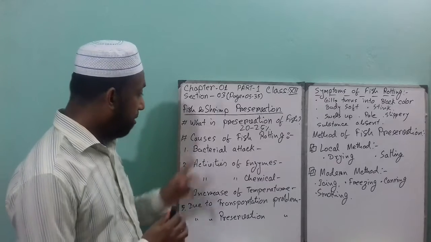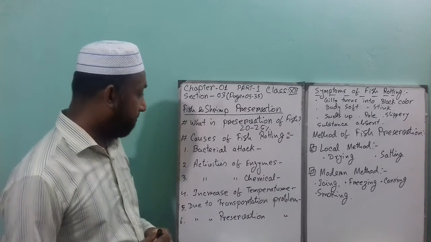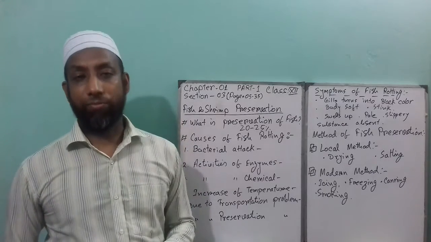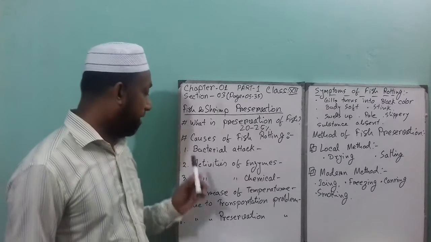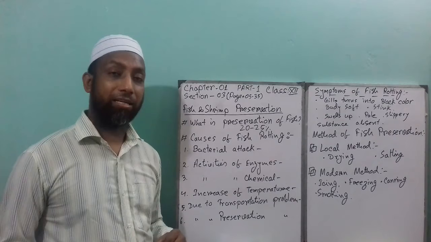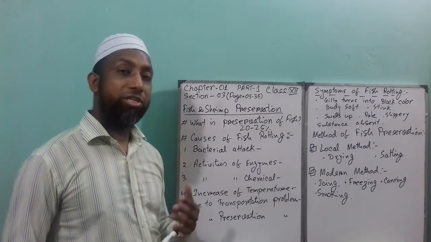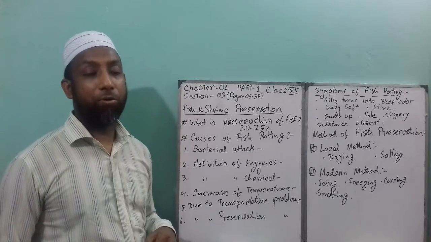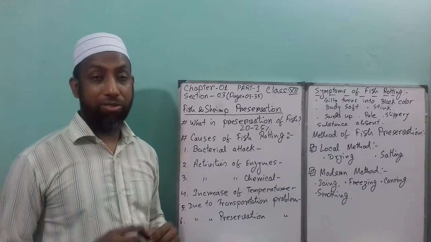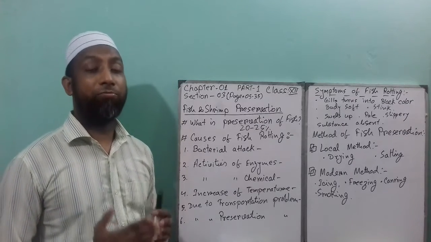So what are the causes of fish rotting? There are a couple of things which are the main causes of fish rotting. The first one is bacterial attack or microbial attack. In a live fish, numerous types of bacteria are present in the body, but at that time they do not do any harmful activities.